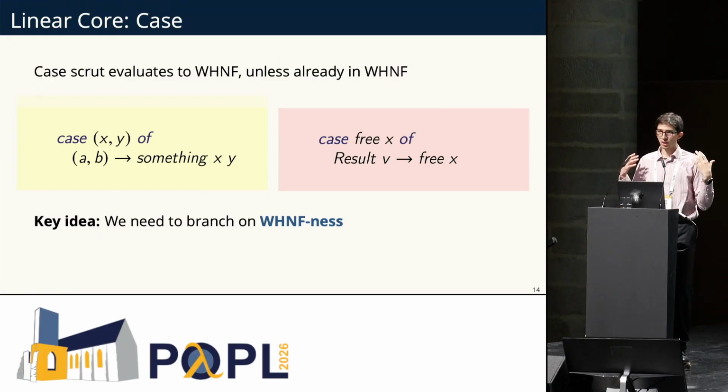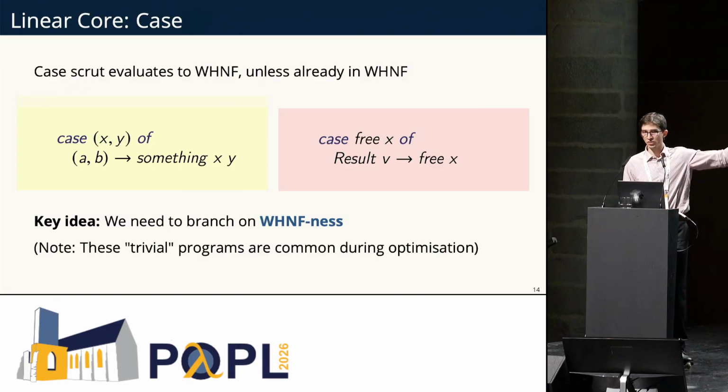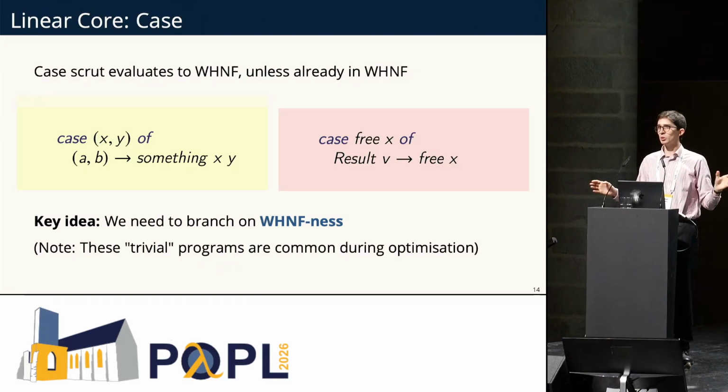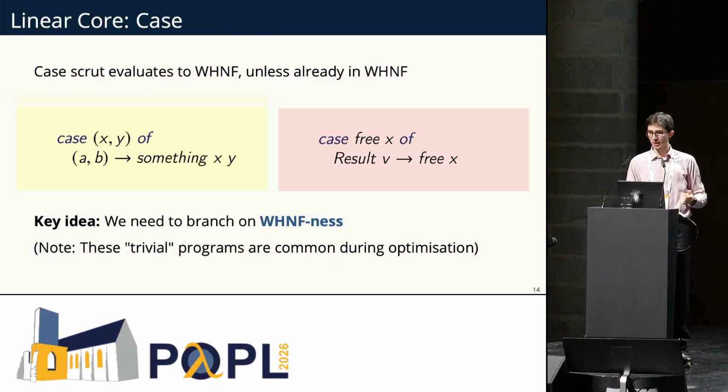So the idea for typing cases, one of the main ones, is that we have two different rules based on whether the scrutinee of the expression is in weak head normal form or not. And this is a static property as well. So in this case, this is the same example. x and y is in weak head normal form, so we type it differently to this expression which is not in weak head normal form. Again, these programs may seem stupid. No one would want to write them, but the compiler will just produce tons of them, and we must be able to type them.